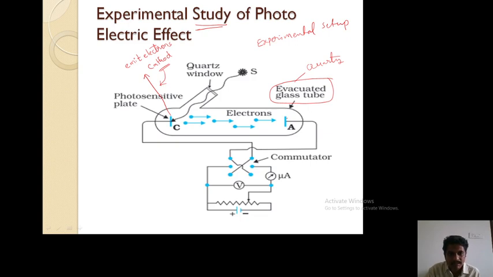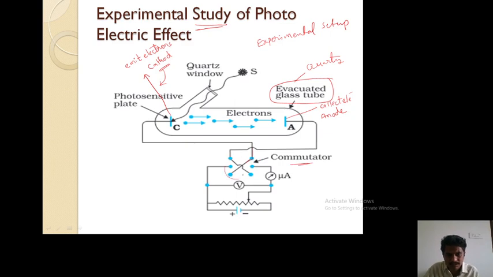Okay. And the other plate is used to collect electrons. So this plate is called the anode. The cathode is connected, actually here this is a connection, and it is connected to the negative terminal of the battery. Okay. So here a commutator is used to change the polarities applied to the cathode and anode.